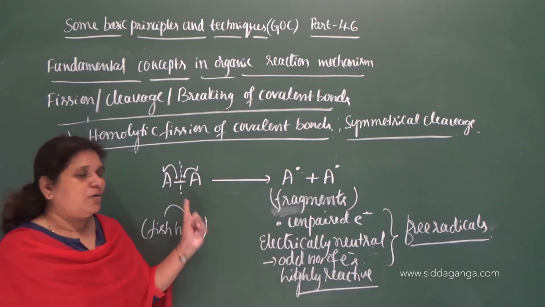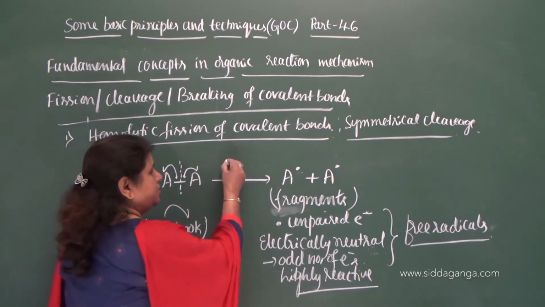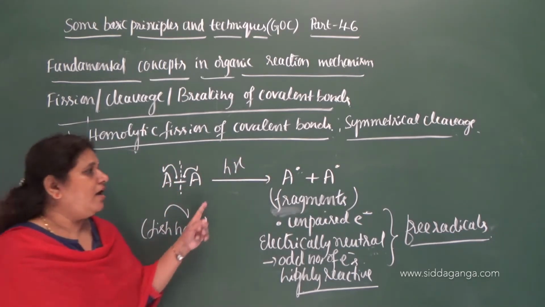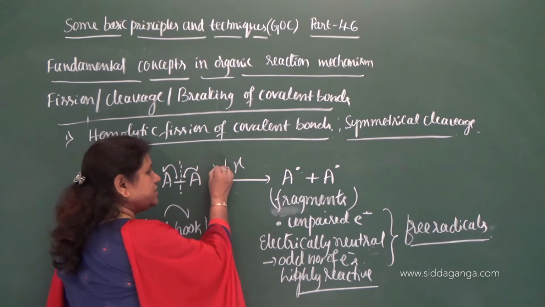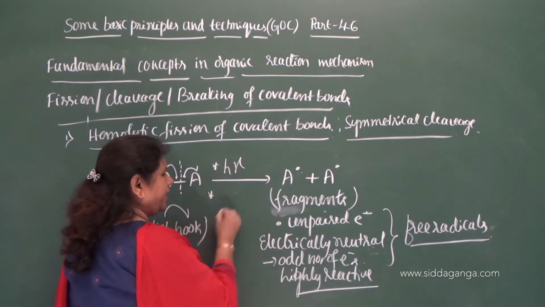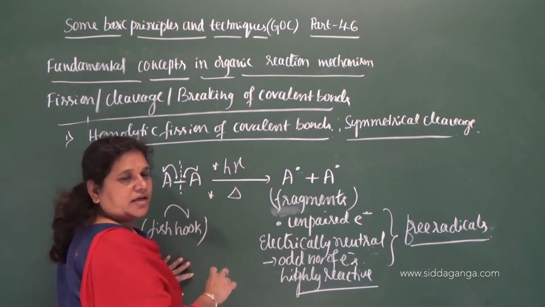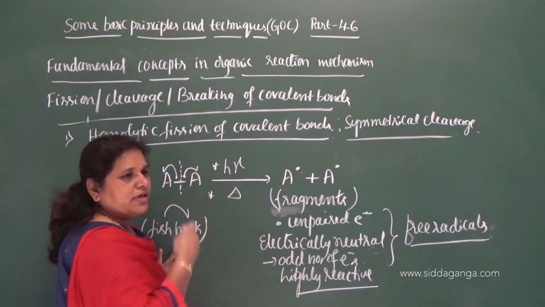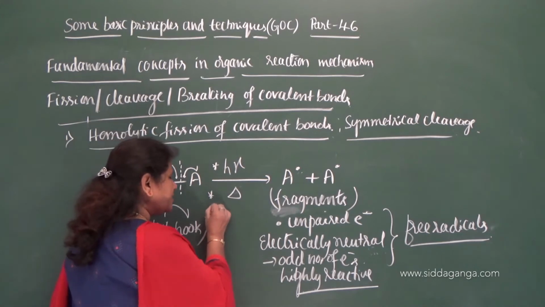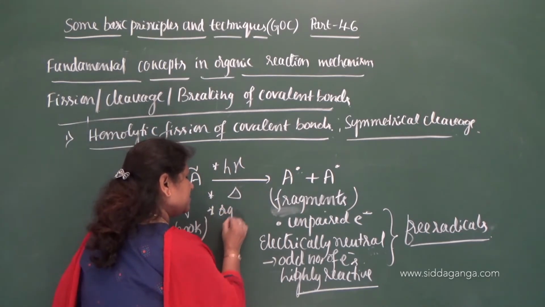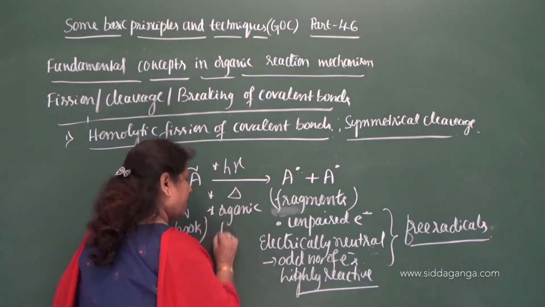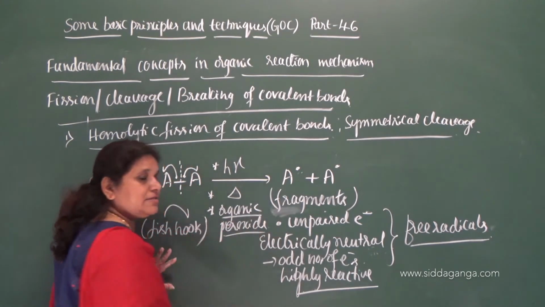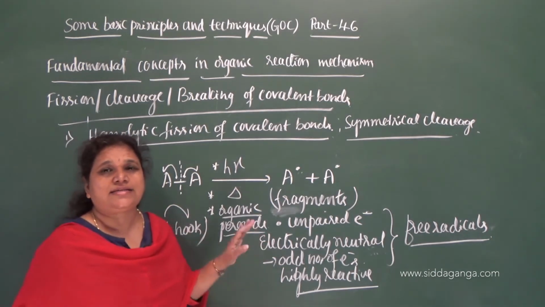When this homolytic cleavage takes place, it takes place in the presence of diffused sunlight or UV radiation. This is one condition. The second condition is strong heating in some reacting molecules. In some cases it occurs in the presence of organic peroxide as a solvent.